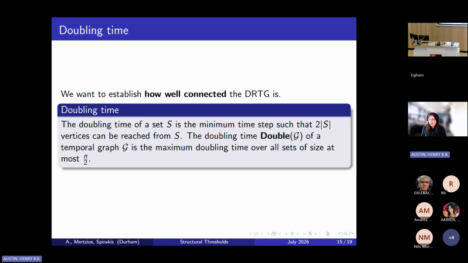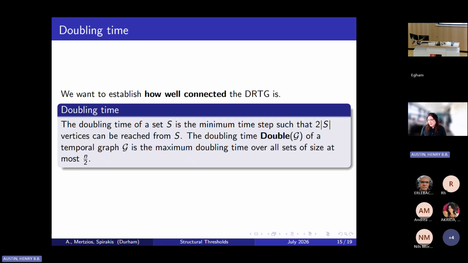But something that a lot of this work doesn't really consider is how well connected the temporal graph is once it's kind of passed these binary thresholds. We would really have liked to have done this with either expansion or some kind of temporal analog of expansion. That's the classic random graph theorist thing to do. But unfortunately, as far as we are aware, there isn't a really strong unified definition of temporal expansion. And so we have instead opted to use this doubling time metric, which is a kind of imperfect analog for expansion in this setting.